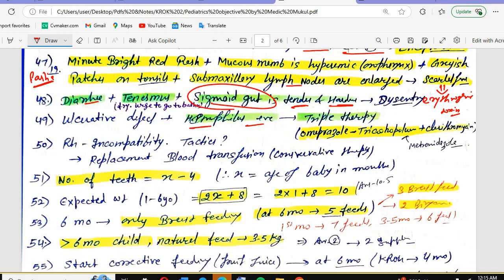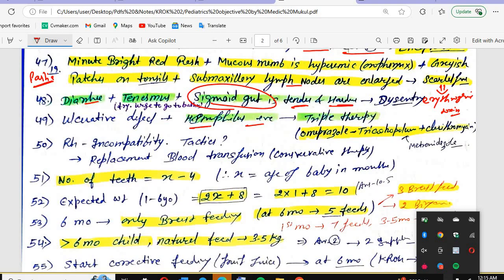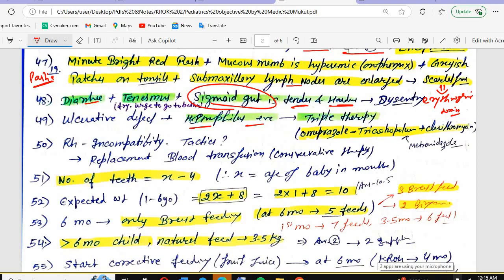Triple therapy. What triple therapy will be given? Omeprazole, trichofolum, and clarithromycin. What is the trichofolum? The trichofolum is another name of metronidazole. So we have the omeprazole, metronidazole, clarithromycin.